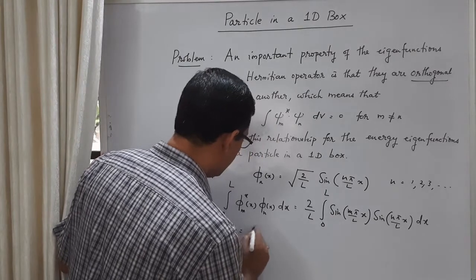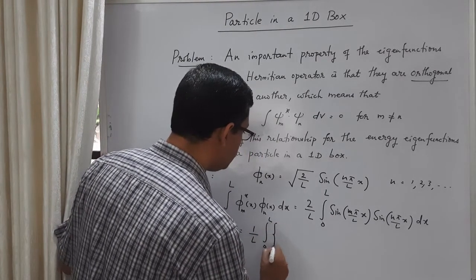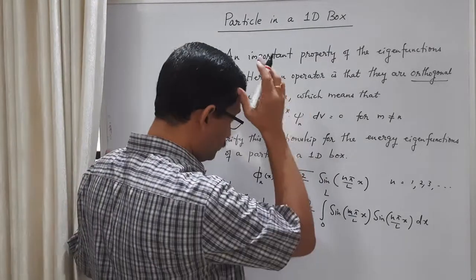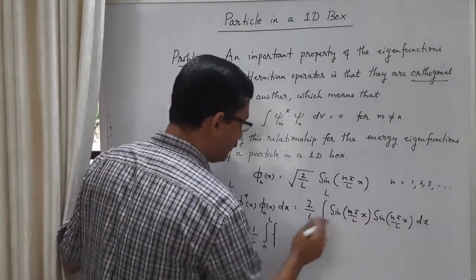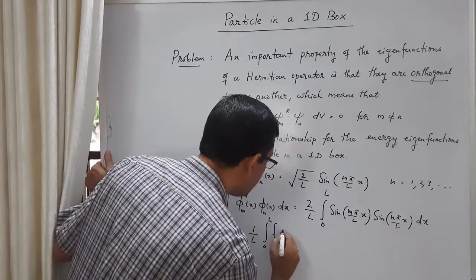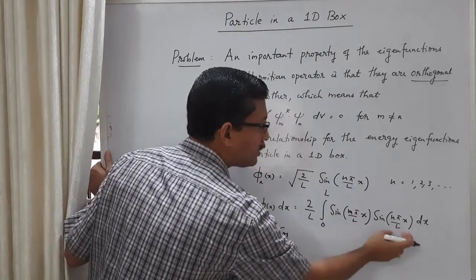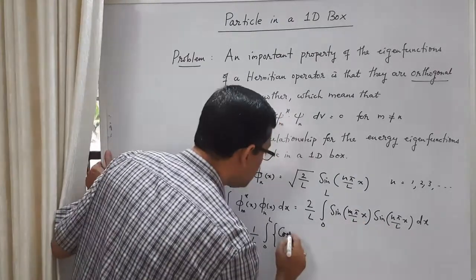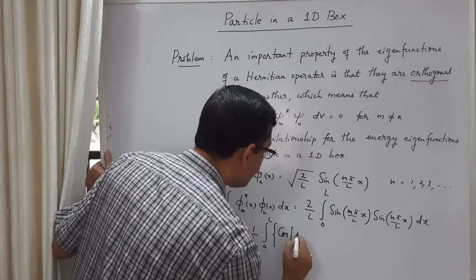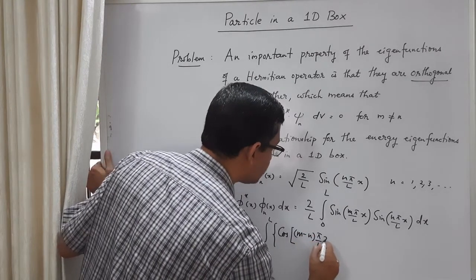This is equal to 1 by L integral 0 to L. So 2 times sin A sin B I can write as cos A minus B minus cos A plus B. What is cos A minus B here? A is m pi by L into x, B is n pi by L into x. So I can write this as m minus n pi by L into x.